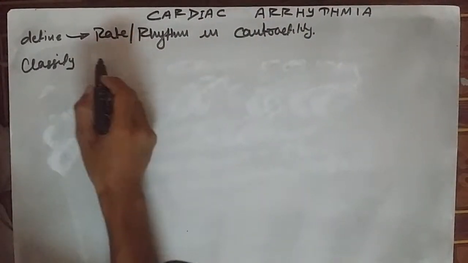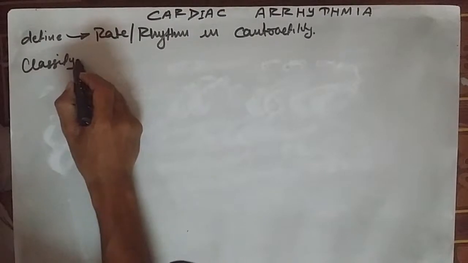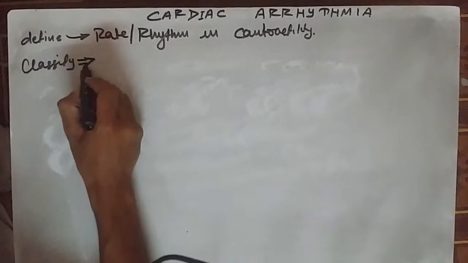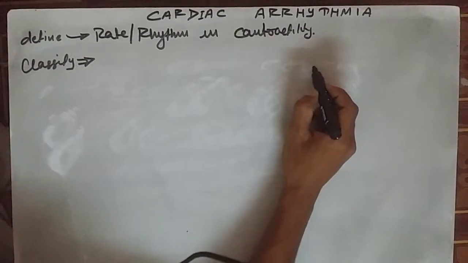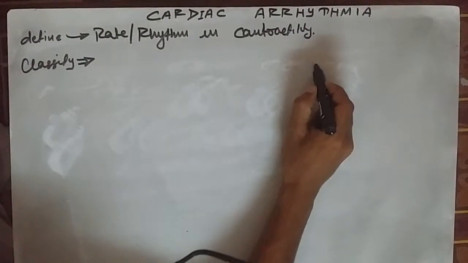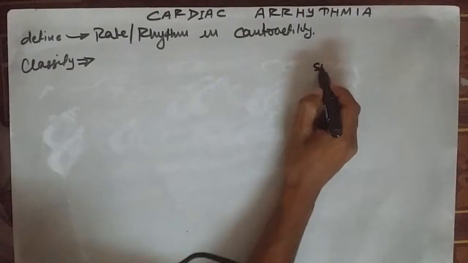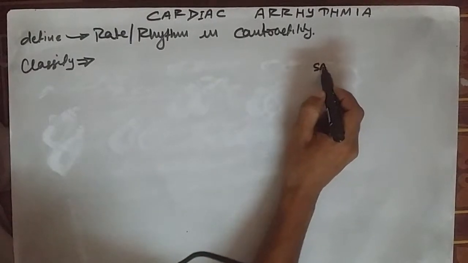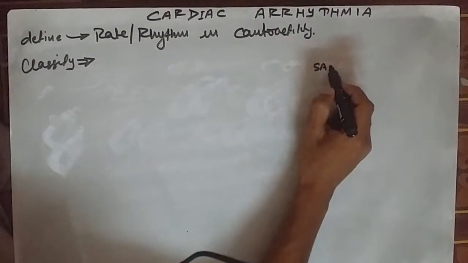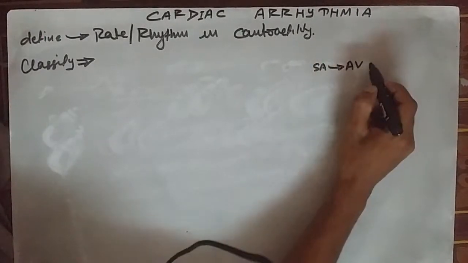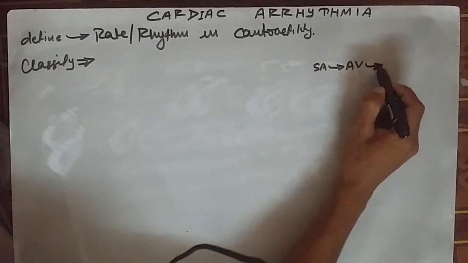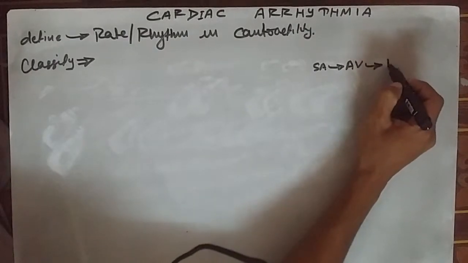Now, before going to the classification of the cardiac arrhythmia, we should know how the conduction system is working in the cardiac region. The conduction system starts from the SA node, which is the pacemaker of the heart, and the conduction reaches the AV node, and then from the AV node it goes to the bundle of His.